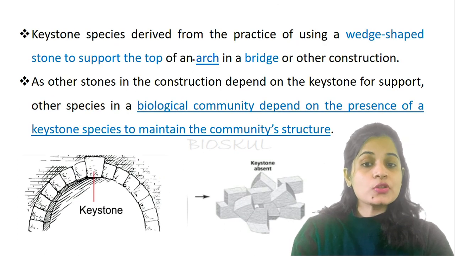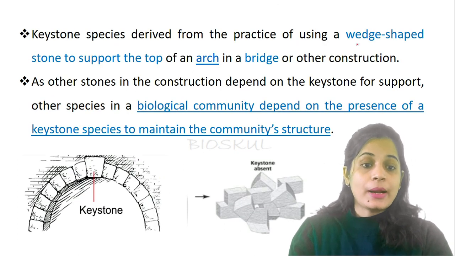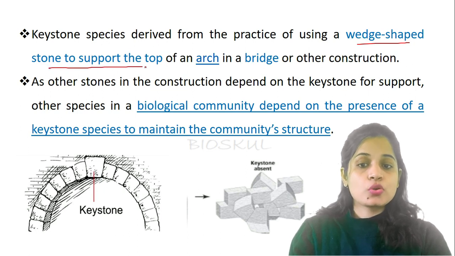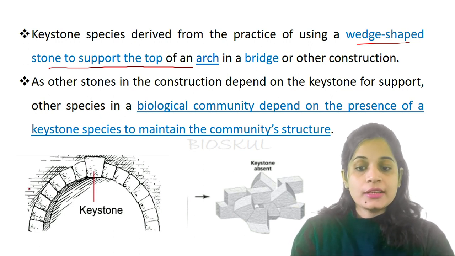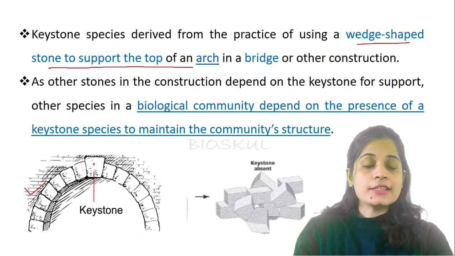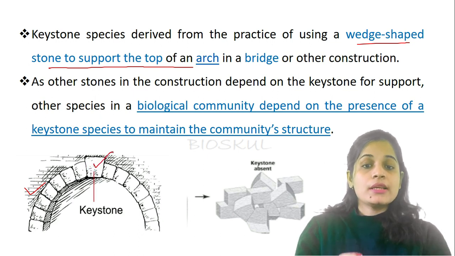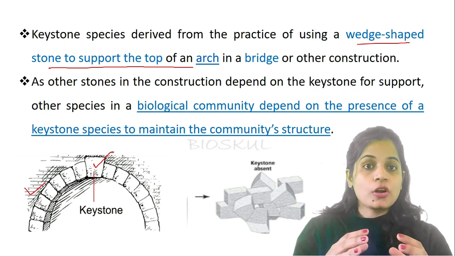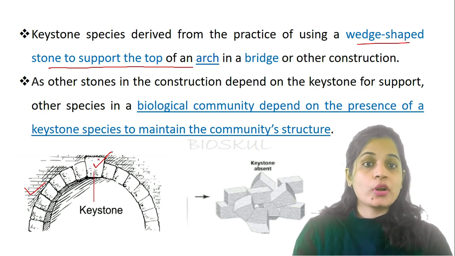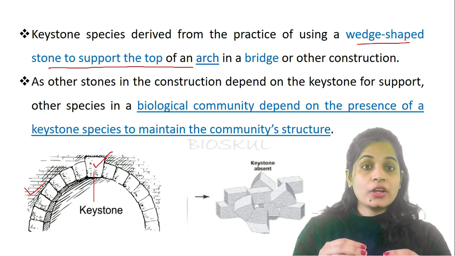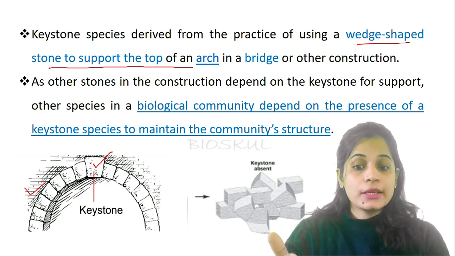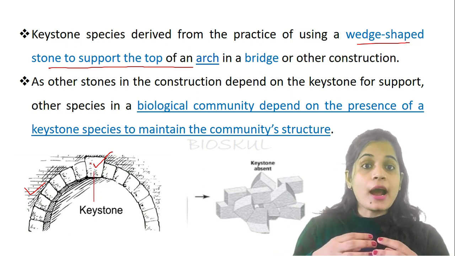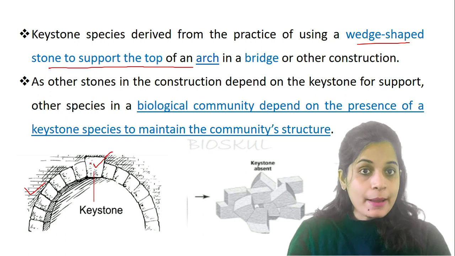The word keystone species is derived from the practice that a wedge-shaped stone is used to support the top of an arch in a bridge or construction. Here in the diagram you can see this is the arch. This stone is used to support the structure of the arch and this stone is known as the keystone. It holds the structure of the arch. If you remove the keystone, then what will happen? The entire arch or the entire system will be damaged.